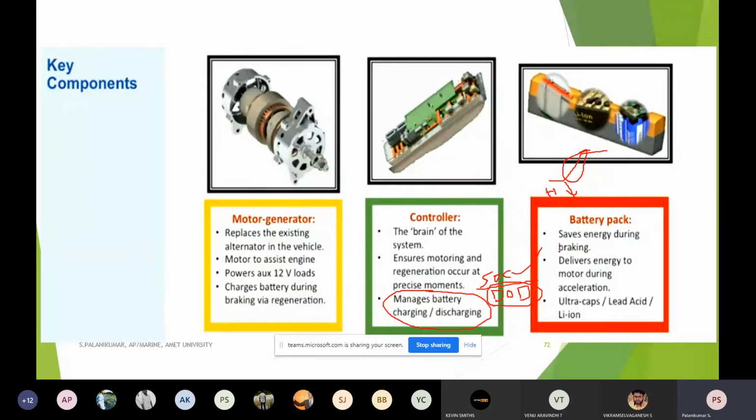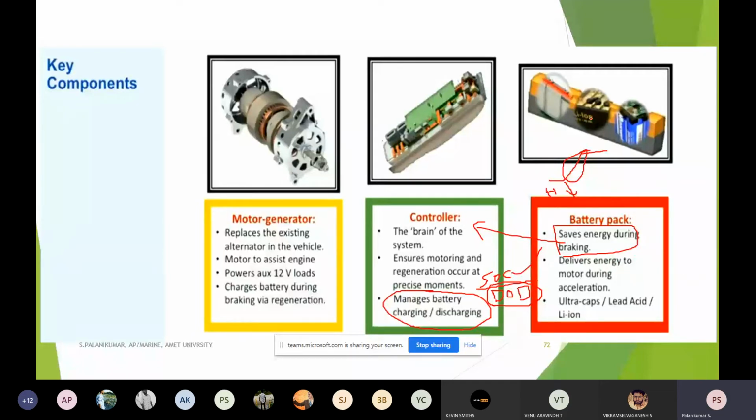Okay, so as a result of that, the net amount of energy saving from the battery pack has to be given to the controller, so that we can monitor it live. In addition, during the normal operation of any vehicle, it has to keep on delivering energy to the motor through a proper power modulator.